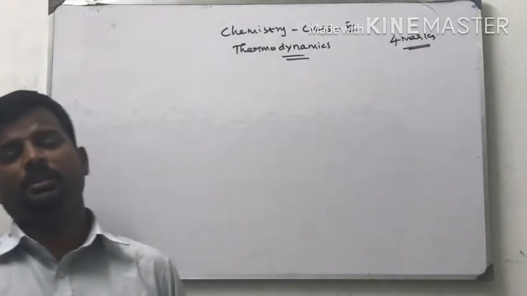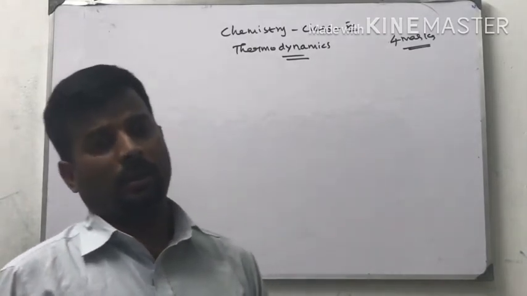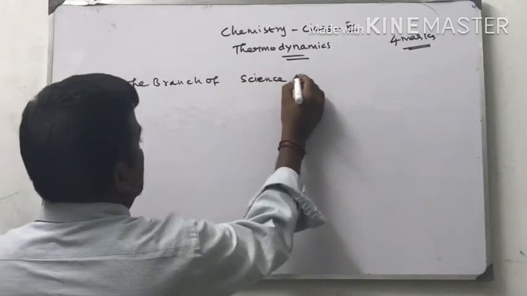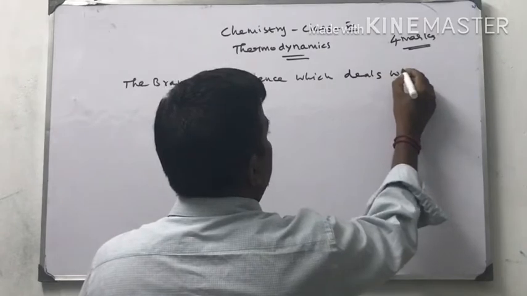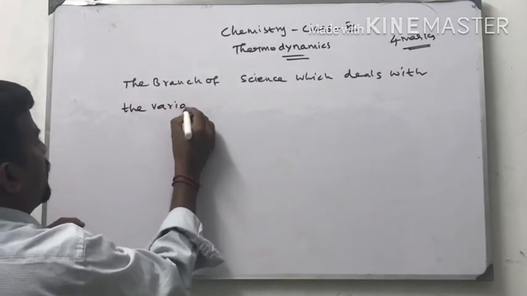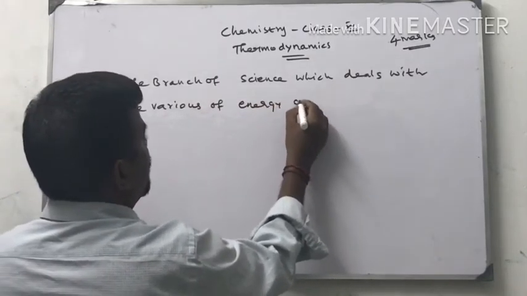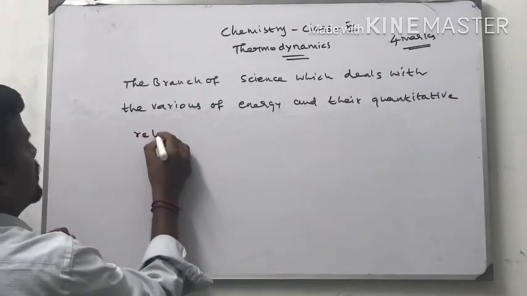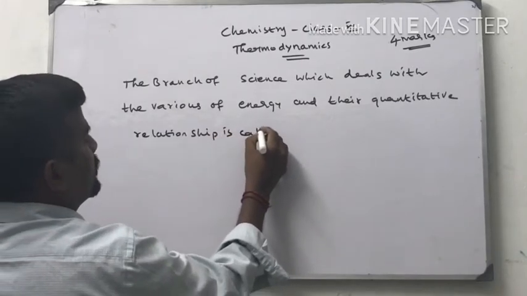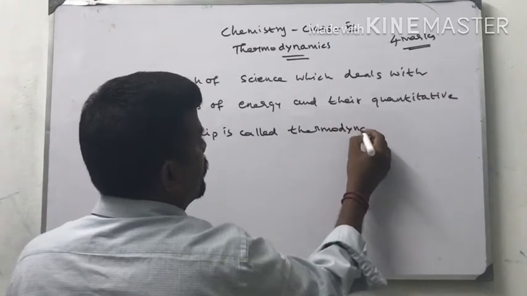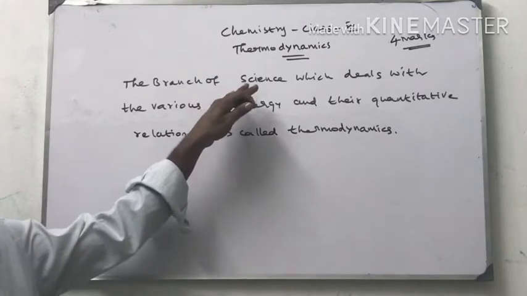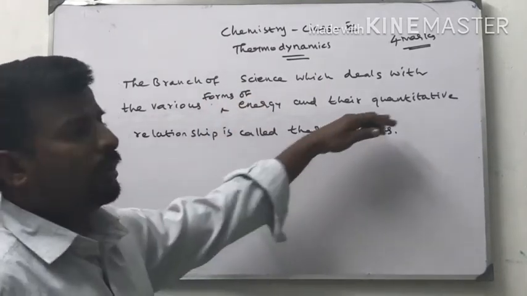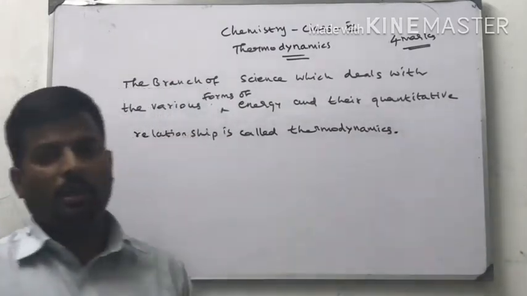The branch of science which deals with the interrelationship between energy. Definition: the branch of science which deals with the various forms of energy and their quantitative relationship is called thermodynamics. This is the definition for thermodynamics.